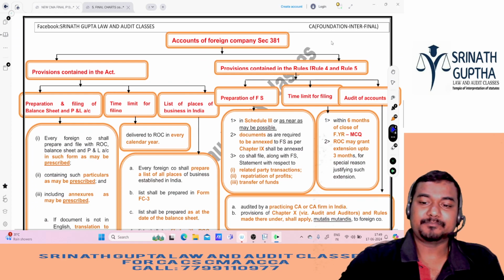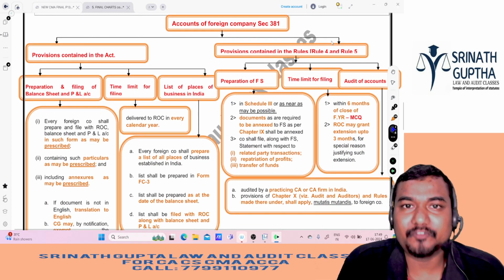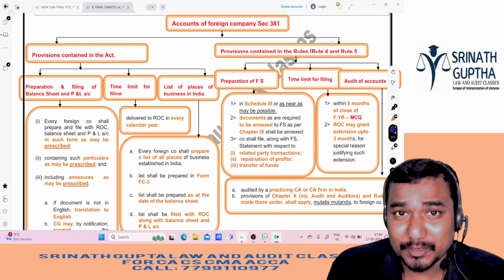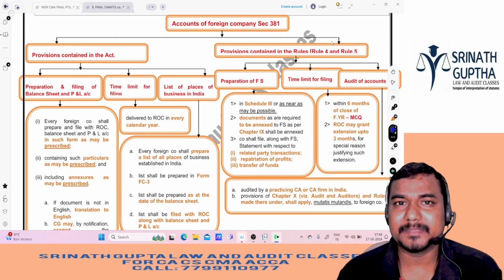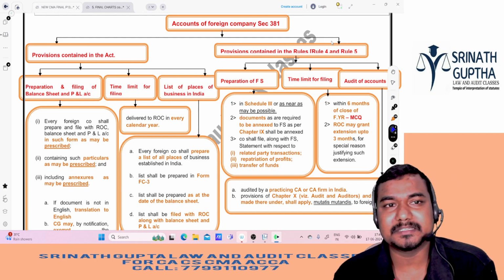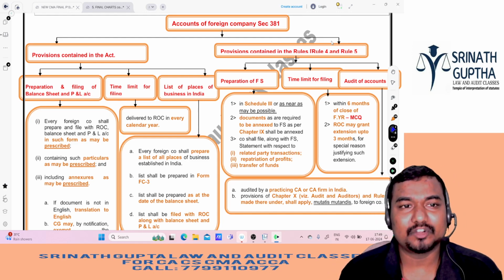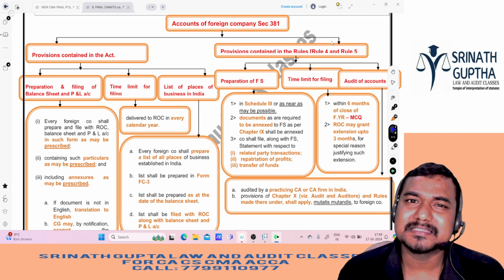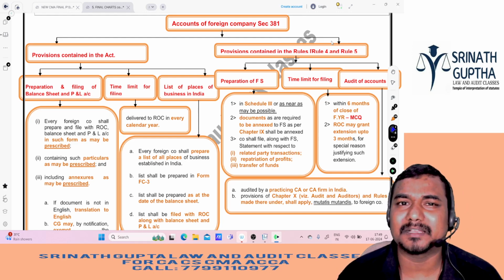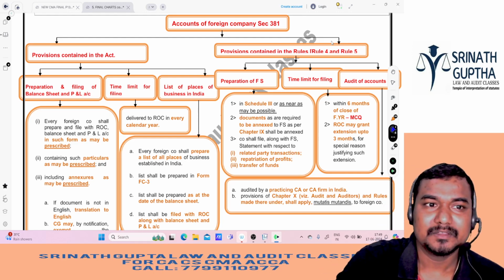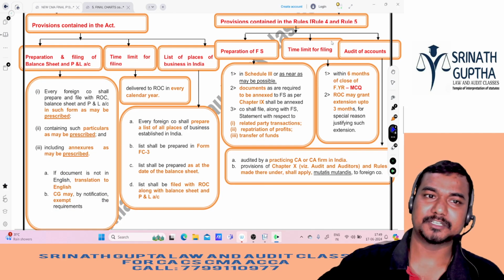Next, section 381, accounts of the foreign company. So what is a foreign company? Registered outside India, doing the business in India. If they are not doing the business in India, all these things will not be attracted, sir. These things will be attracted if you are doing the business in India. So how they have to prepare the P&L account and the balance sheet, being a foreign company, is similar to Schedule 3 of the Companies Act. Simply. Clear? So, preparation and filing of balance sheet and P&L.